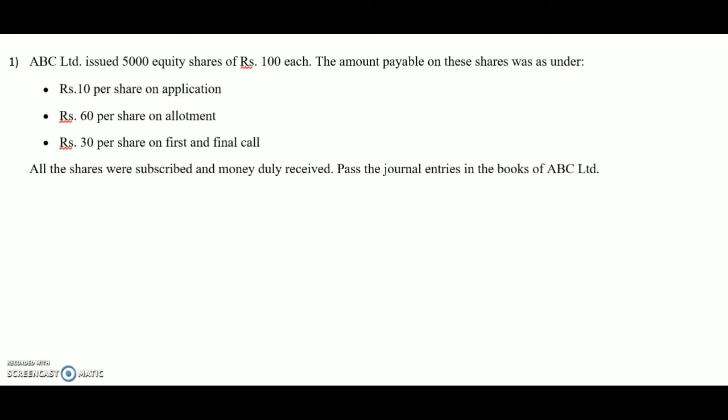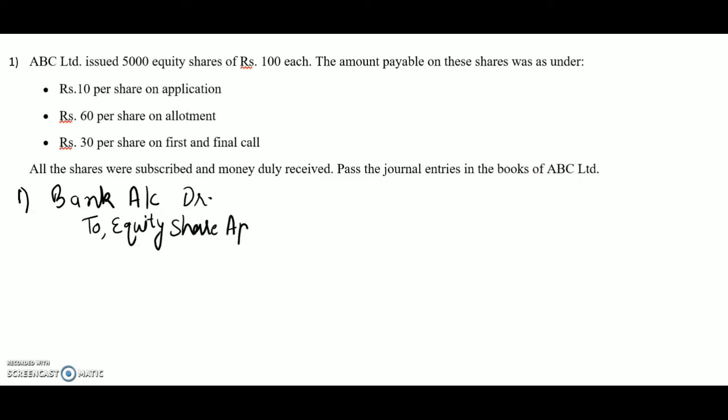We will solve this example also. So first we will generate this transaction. First, number 1, bank account debit. When we receive share application money, we will write bank account debit. Here the word equity is mentioned, so we will write this to equity share application account, and the amount will be 5,000 equity shares multiplied by 10 each. It means 50,000 rupees.